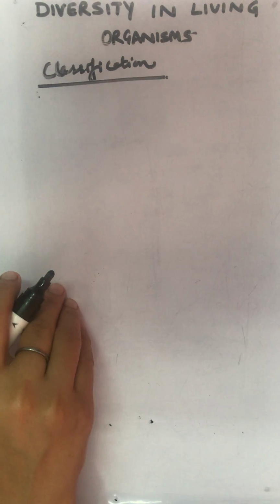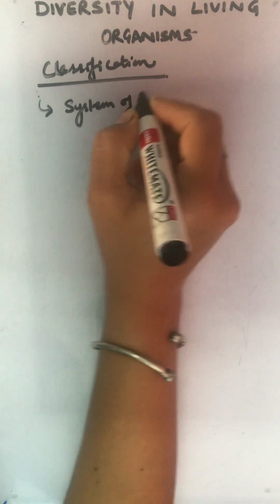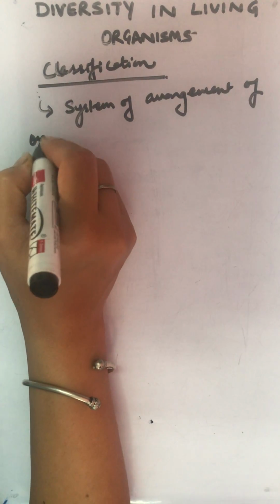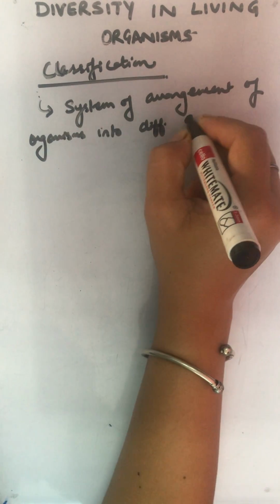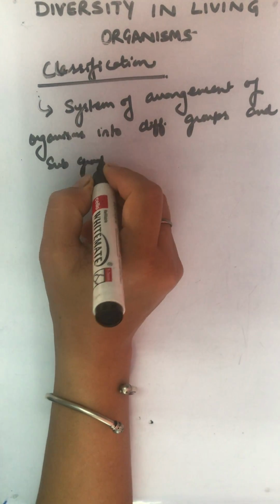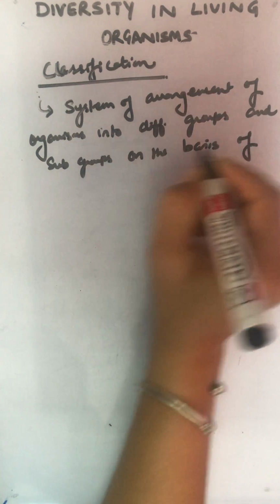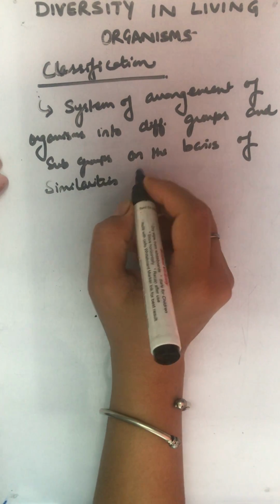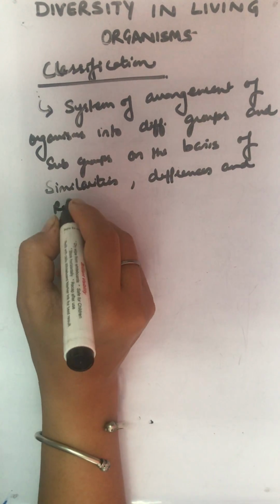Classification may be defined as a system of arrangement of organisms into different groups and subgroups on the basis of similarities, differences, and relationship.